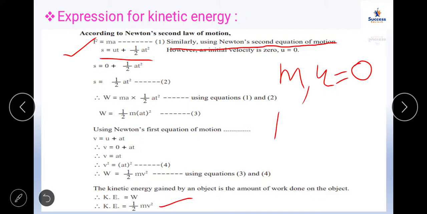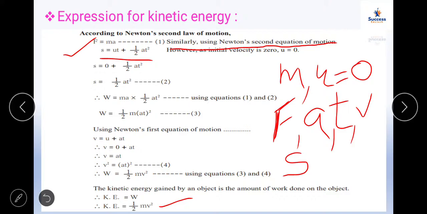Let the applied force because of which the object of mass m is in motion be F. This generates an acceleration a in the object, and after time t, the velocity of the object becomes v. The displacement during this time will be S. So m for mass, u for initial velocity, F for force, acceleration is set, and time t will give the object a velocity of v, and there will be a displacement S. So we are thorough with all the notations.